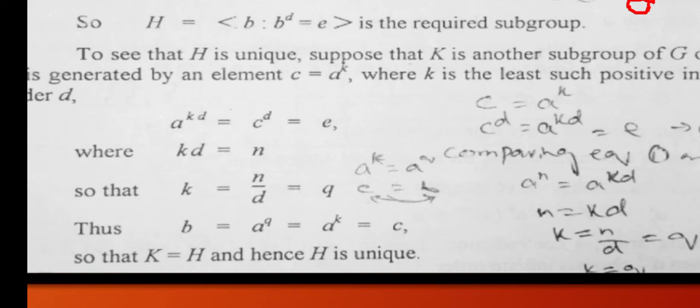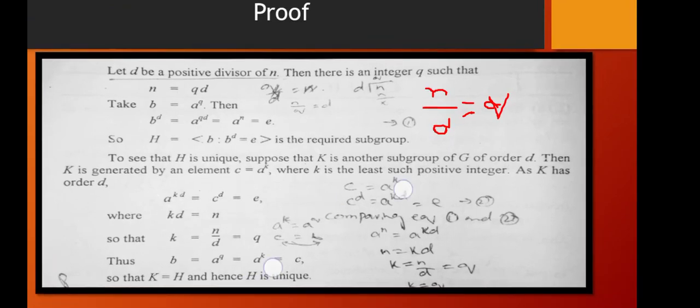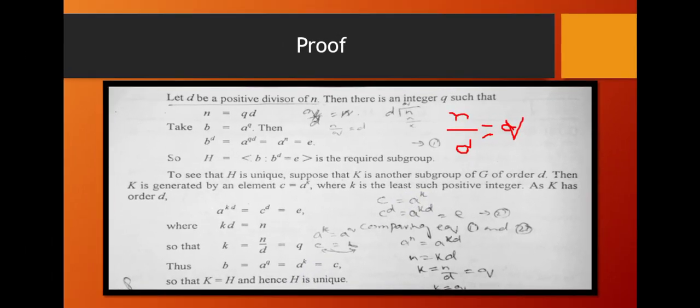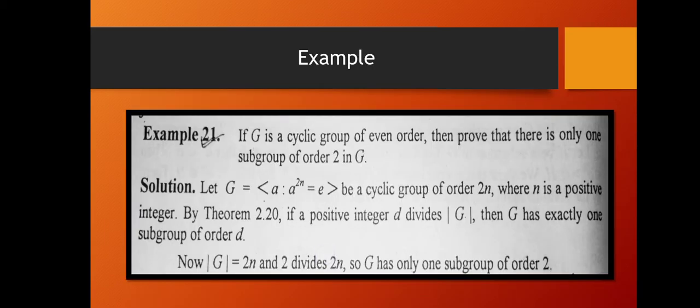There does not exist any separate subgroup of G of order D. There is only one subgroup of G of order D, and D is a positive divisor of N. I hope you have understood this important result. Now let's see an example.